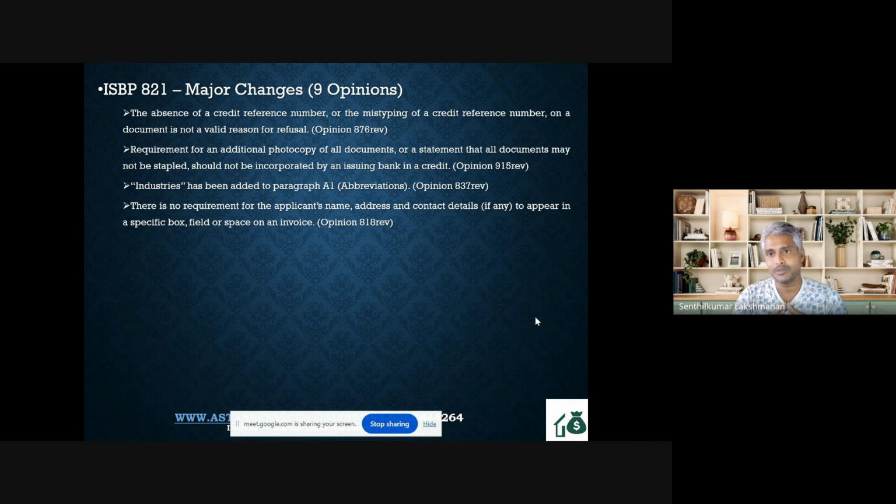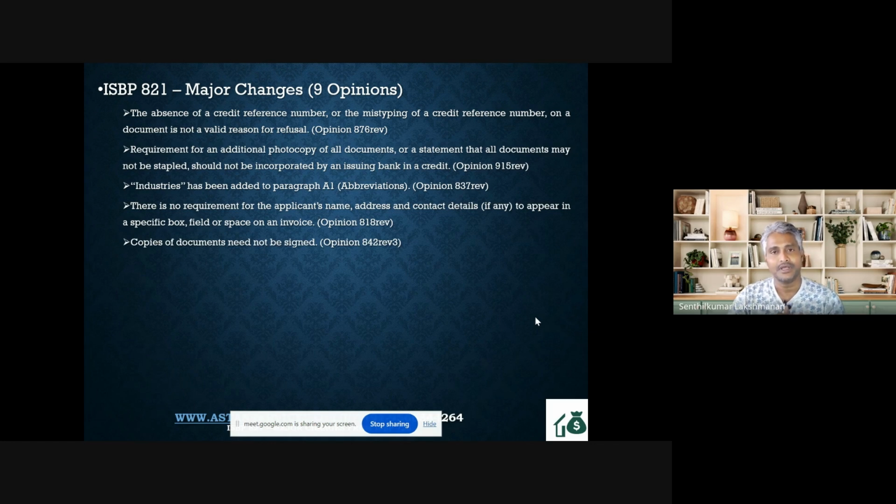See, the problem is, we are actually used to certain logical understanding in our mind. When we write a leave letter, we say from, to, dear sir, subject. So probably our mind is stuck to a certain logical way of doing things, and that is the reason he was not able to agree to the explanation. Luckily, we have this opinion clarifying that, do not expect a specific box stating that there is a heading as applicant and giving the name, address, and contact details. All right, let's move to the next one.